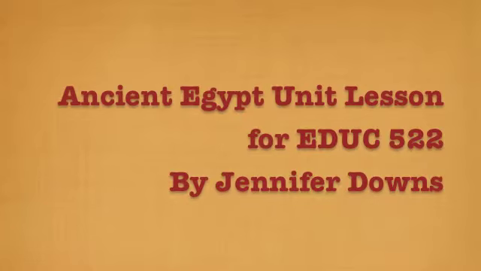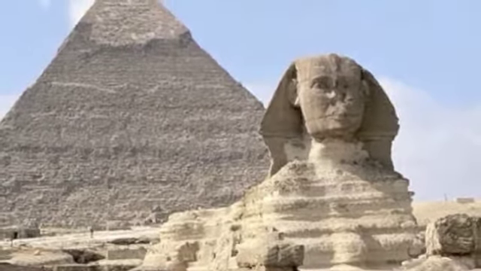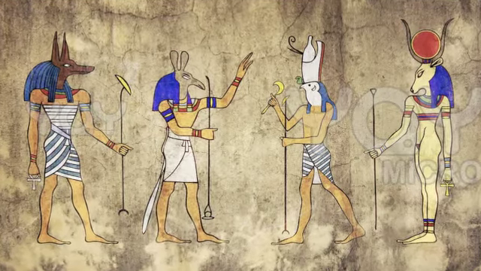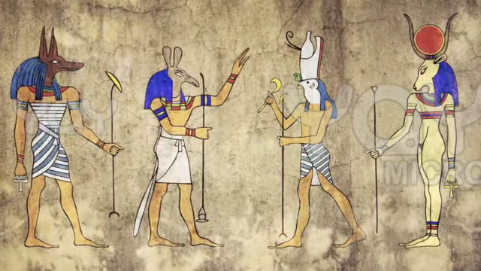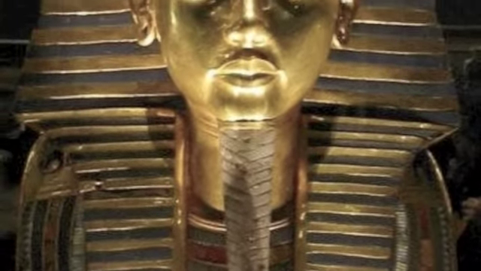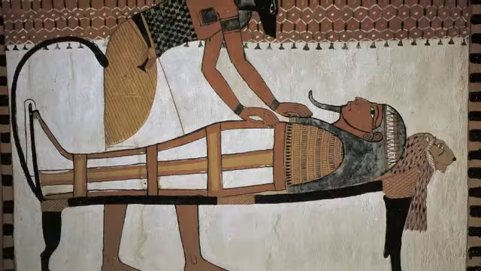Multiple Intelligences unit plan is on ancient Egypt for the 6th grade and lasts about 3 weeks. One of the topics we will focus on is religion, specifically how various gods are portrayed with certain animal characteristics and what aspects of the world they had domain over. Also, we will look at how religion helped the pharaoh to rule the people and how the people saw the pharaoh as a god king.